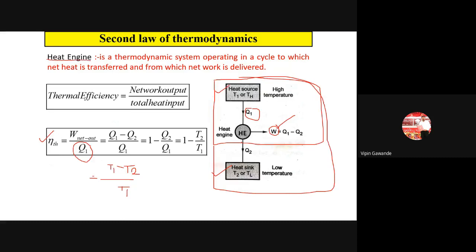Okay. Then based on that, we have defined the efficiency of heat engine. What is the efficiency of heat engine? The main function of the heat engine is to perform the work. So W is the output, and W is the work done when we supply the heat Q1. So W upon Q1. We know that W is equal to what? It is Q1 minus Q2. Q1 is same. Replace Q1 by T1, Q2 by T2. So (T1 minus T2) divided by T1. So this is the formula for your thermal efficiency.